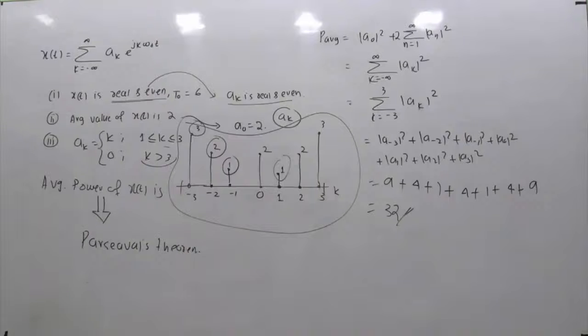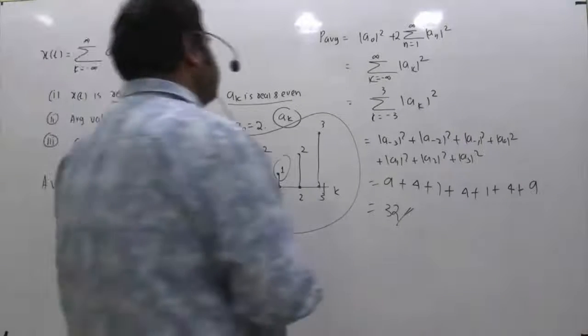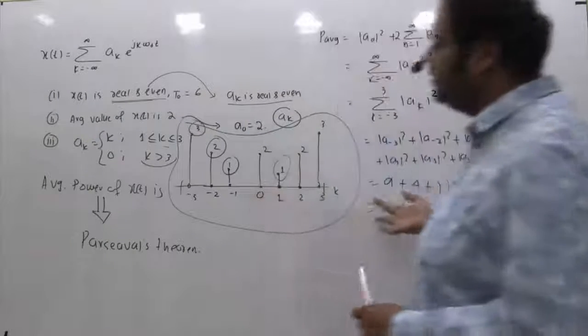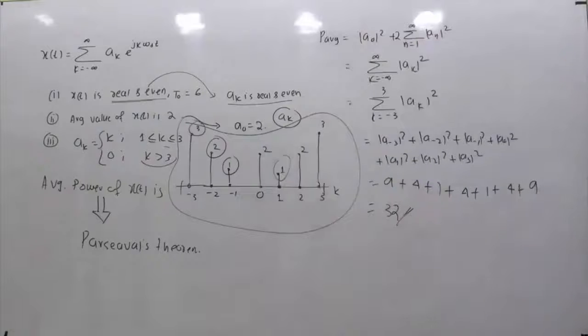So this is also kind of a straightforward question, but instead of giving the spectrum directly, the information needed to calculate the power is given indirectly. So by using it, the answer you're getting is 32. So 32 is the right answer for this problem.